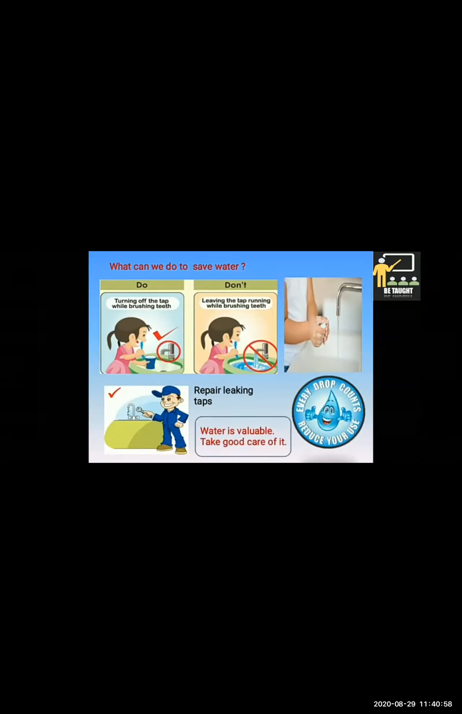Every drop of water counts, so reduce your use. And we need to save water as it is valuable, so take good care of it.